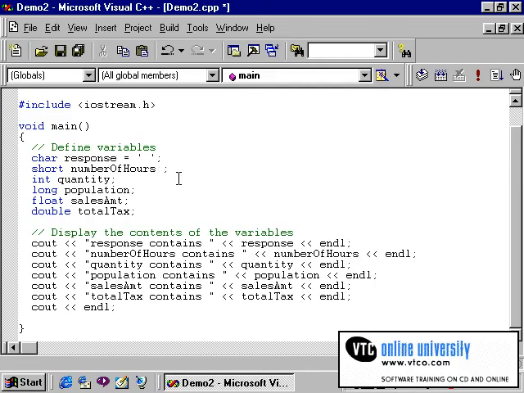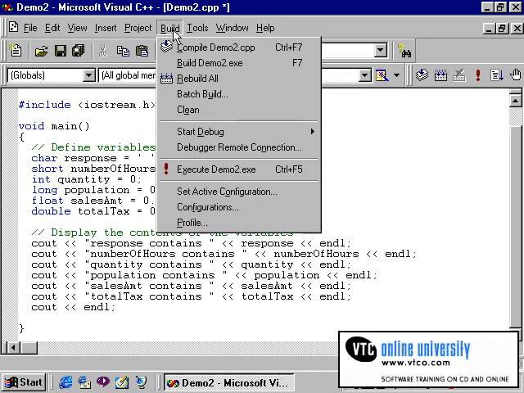We should give number of hours an initial value of 0. Likewise, the quantity should have an initial value of 0. And the population. Each one of these is a type of integer variable, so we're giving them the initial value of 0. Float, on the other hand, should be given the initial value of 0.0, which is the proper way to initialize any variable which can support decimals. Likewise, double can support decimals, so we give that initial value of 0.0 also.